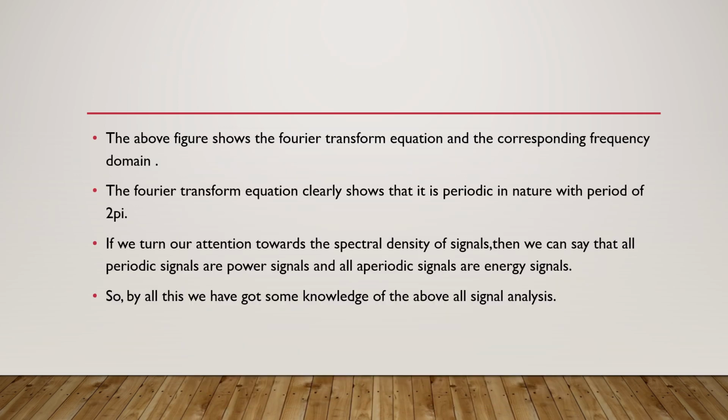From the above Fourier transform equation, we observe that we have the e power minus j omega n term in the Fourier transform. So if we replace omega with omega plus 2 pi, it will be e power minus j (omega plus 2 pi) n, which will be e power minus j 2 pi n. So it is equal to 1. So we can tell that the Fourier transform is periodic with periodicity 2 pi.